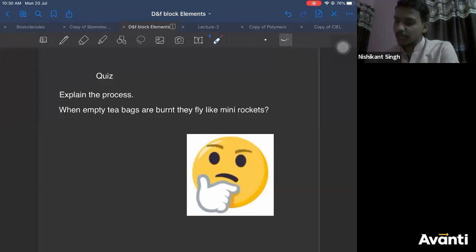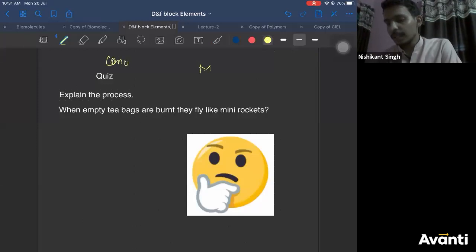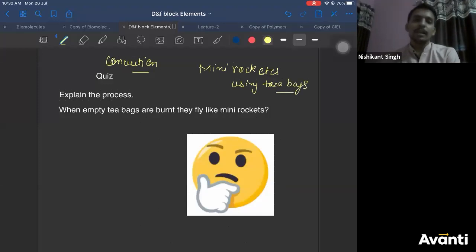You can check a good video of it named mini rockets using tea bags. The concept is convection. It happens due to convection. It's a very good experiment. I don't have much time, otherwise I would have played that video. So this is mini rockets using tea bags. Just check it out, it's a very good one. ठीक है.